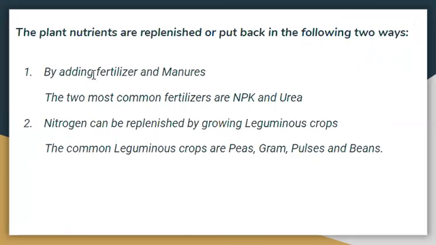You know about the fertilizers and manure. In the previous classes, you have studied about it. What is fertilizer? These are chemicals which are chemically synthesized in the factories, and they are basically compounds of nitrogen, phosphorus, and potassium. These are those minerals which are essential for plant growth.